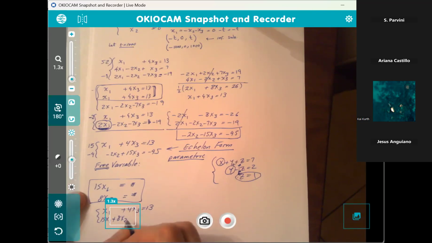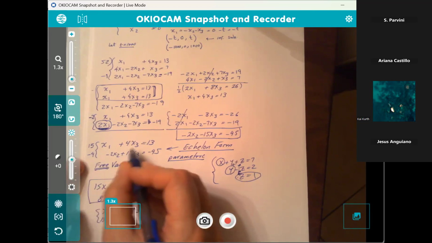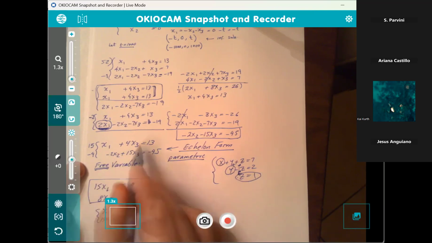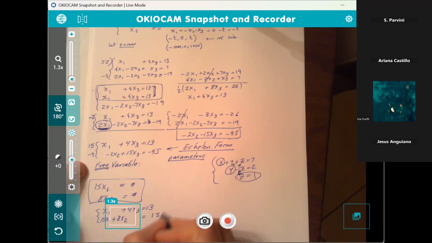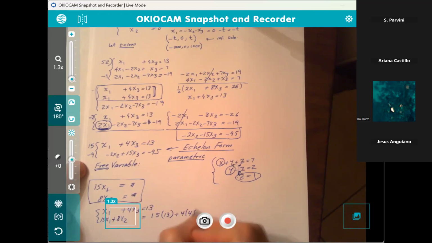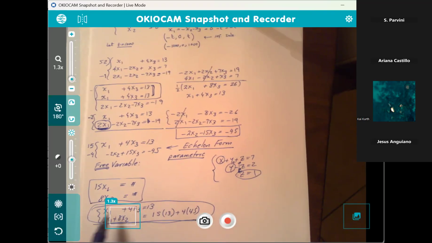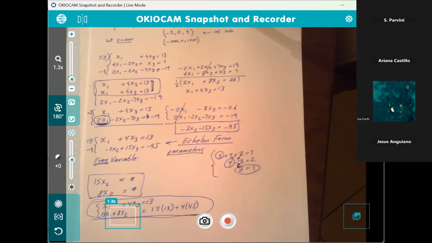And this is going to equal whatever, this is the arithmetic, 15 times 13 plus 4 times 45. Isn't this what we're going to get? Yeah, so it would be redundant. Well, it really doesn't help us. See, I still have x1, x2, x3 in it. You see that? It doesn't solve it.